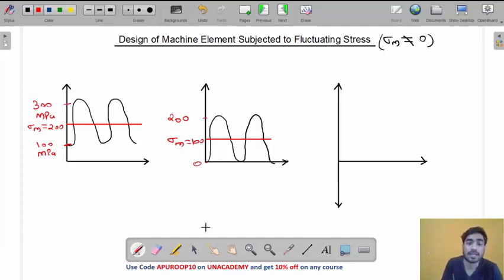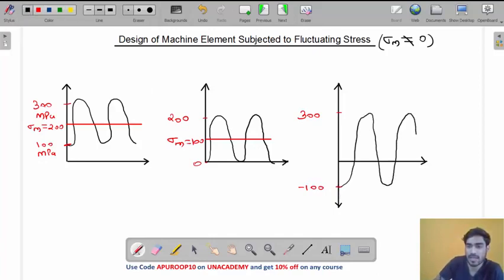Okay. Now another example, my friend: let's say the stress is fluctuating from minus 100 to plus 300 megapascal like this. In the previous case all the stresses were tensile, but in this case some stress is compressive and some is tensile. But in this case also the mean stress will not be 0.